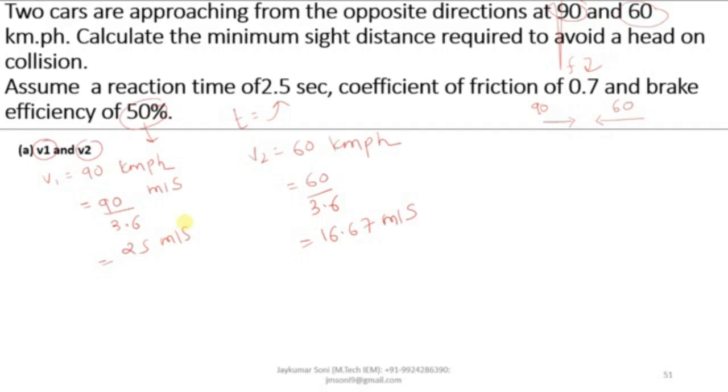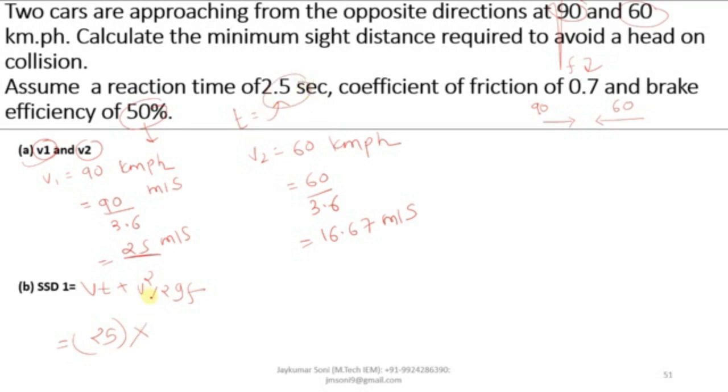Now, as we have two speeds, we need to calculate two SSDs. SSD 1 will consider the speed of V1 only, this speed. It will be Vt plus V square by 2gf. V will be taken as 25.